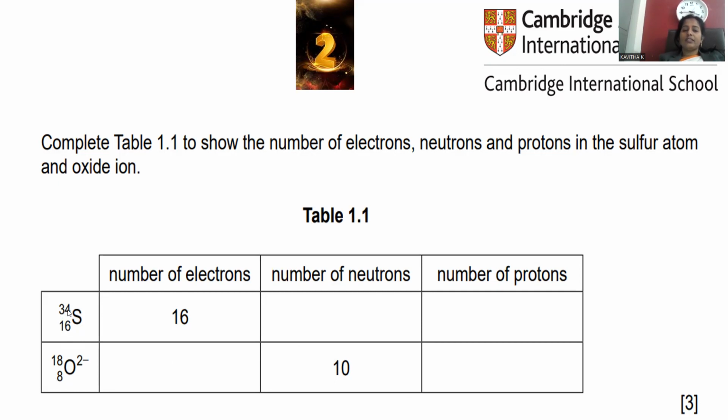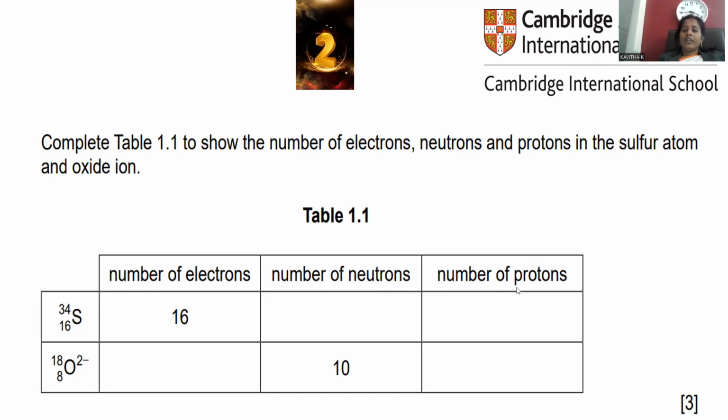It is provided as the superscript. For oxygen, it is mentioned with the -2 charge, and the superscript is 18. That is its ionic weight provided, and the atomic number you can notice. So if this is the case, how many electrons, protons, and neutrons are to be identified?